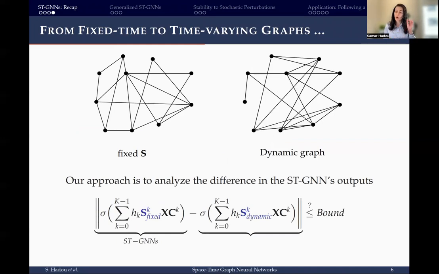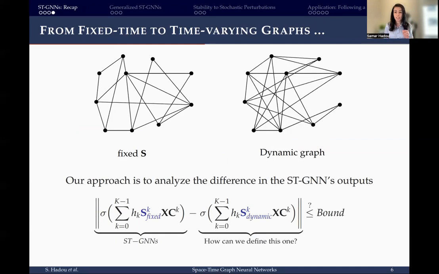We know that this is only possible if we can bound the distance between the output of the standard space-time GNN on the left with the one with the dynamic graphs on the right. That is, we show that a small change in the graphs yields a small change in the outputs, and therefore transfer learning is possible.